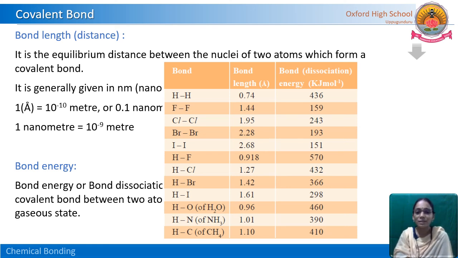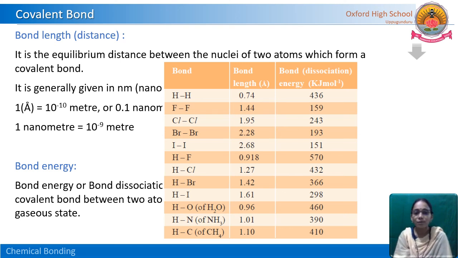So why is it different? If hydrogen atoms in hydrogen molecule share one electron and fluorine also shares one electron, then the bond length should be the same, right? Do you get the doubt? Observe this one. Bond dissociation energy. If only one electron is shared and only a single bond is there, then for breaking the bond we require the same amount of energy, right?